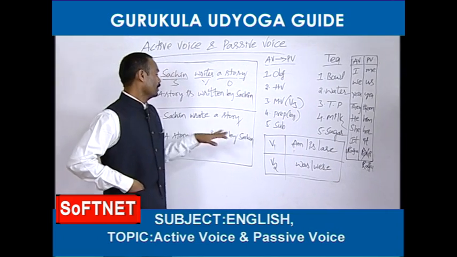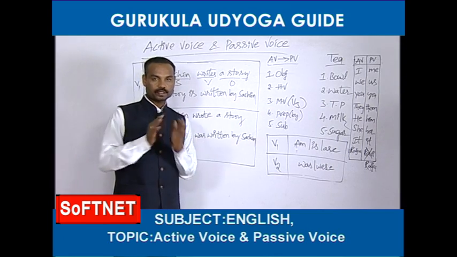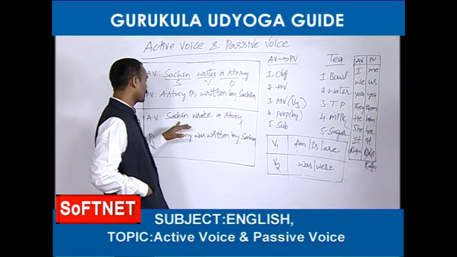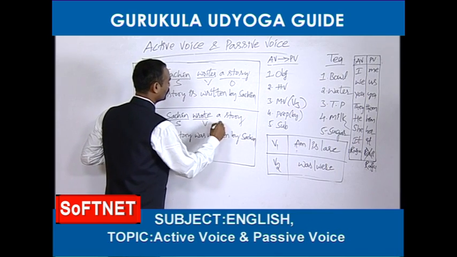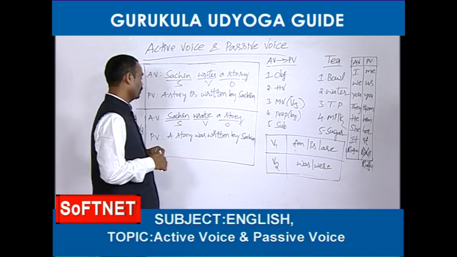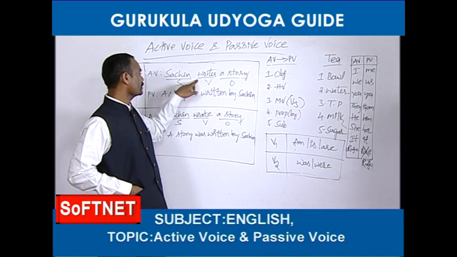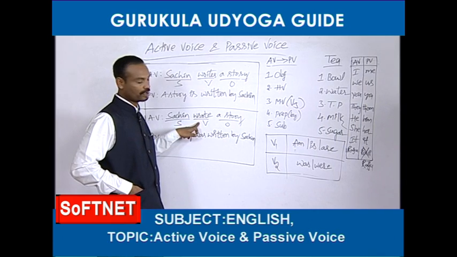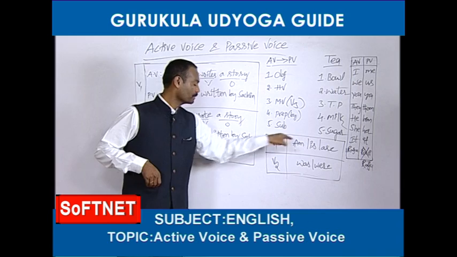So let's see one more example here. Sachin wrote a story. This is one active voice. This is the subject, this is the verb, this is the object. Okay, fine. What is the difference between this and this? Here it is in the first form, here it is in the second form. So when the main verb is in the first form, the be form should be taken from that list.